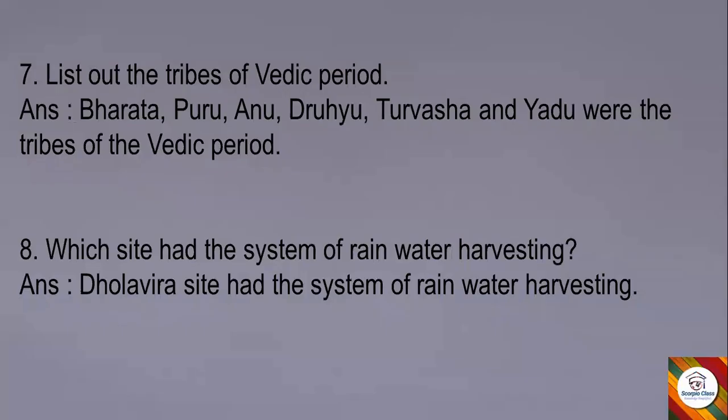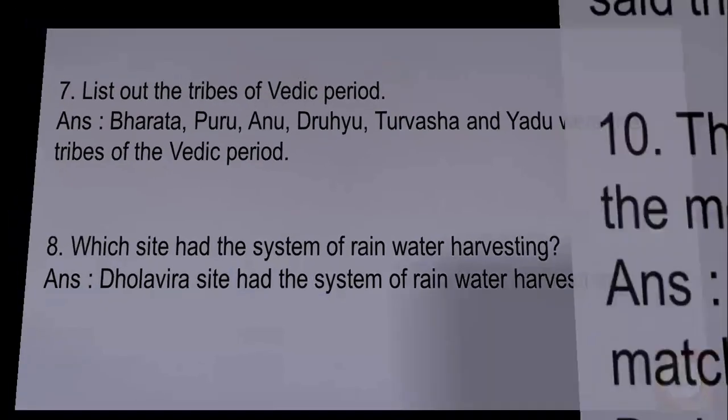Bharata, Puru, Anu, Druhyu, Turvasha, and Yadu were the tribes of the Vedic period. Next, eighth question. Which site had the system of rainwater harvesting? Answer. Dholavira site had the system of rainwater harvesting.